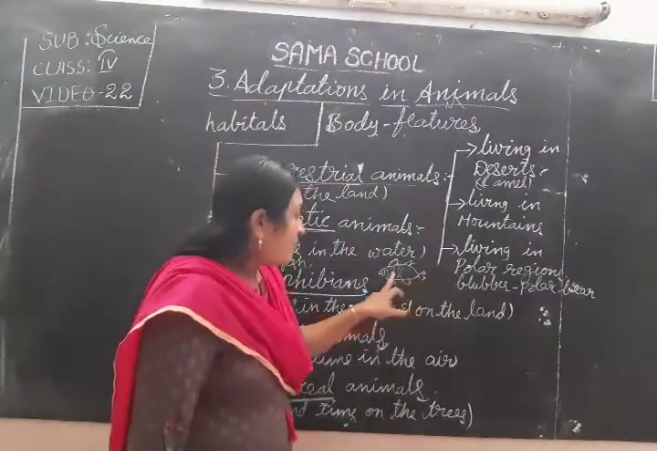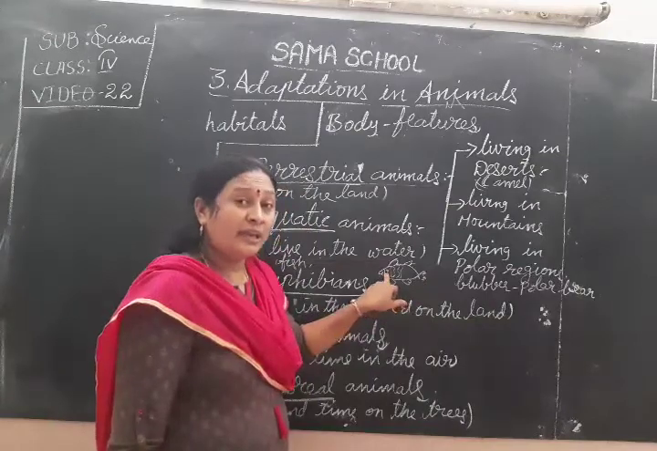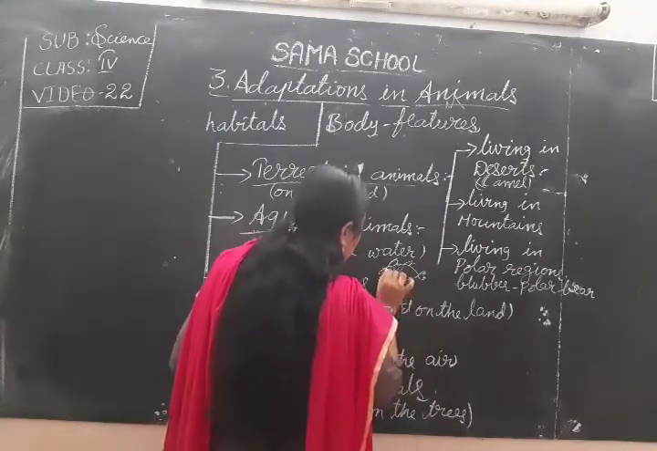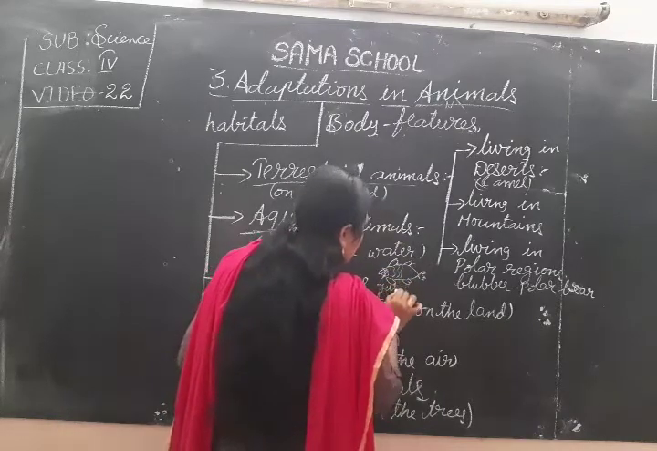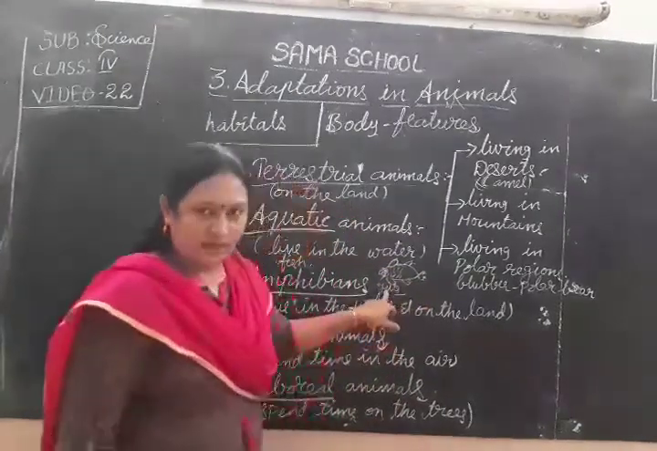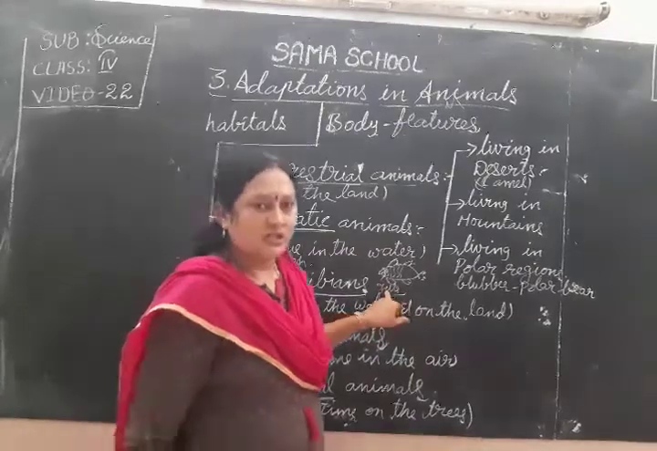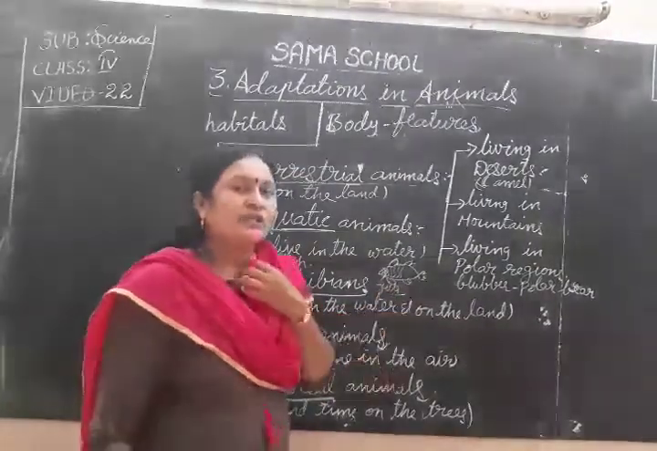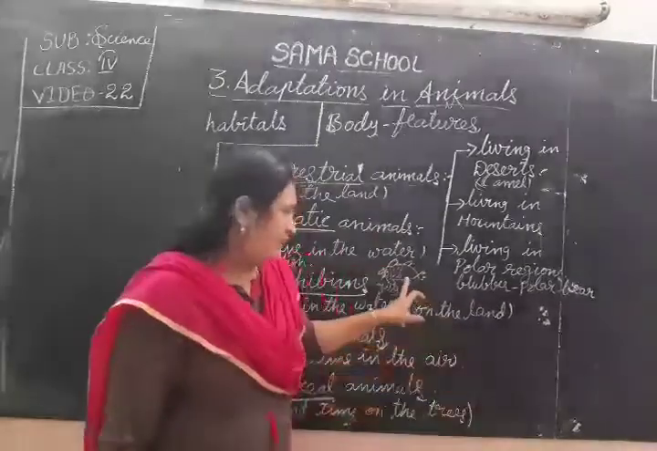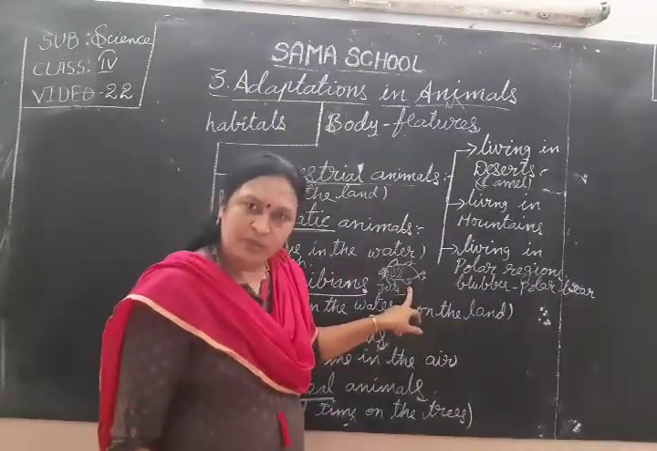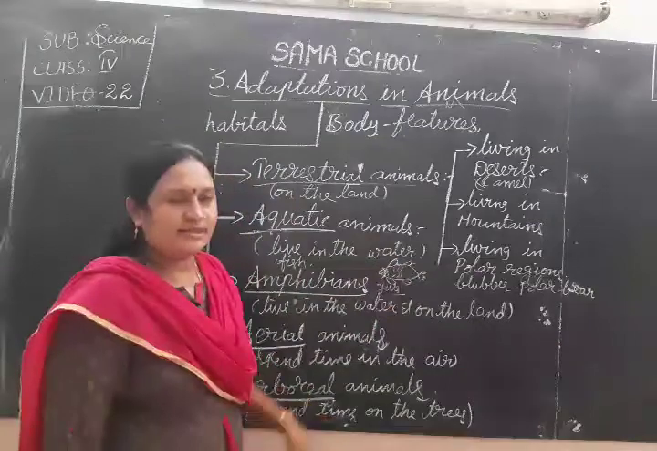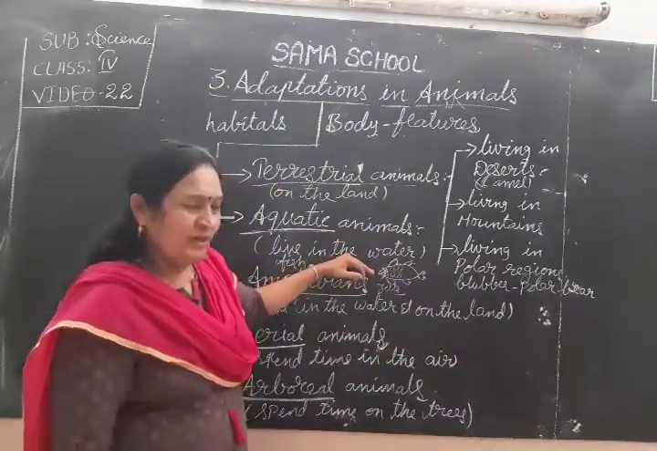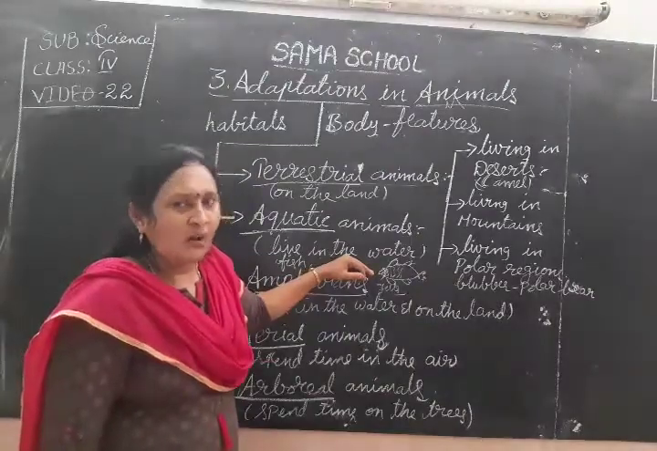And what are their breathing organs? They have gills. Gills are the breathing organs. Gills take the oxygen dissolved in the water, and they throw out the carbon dioxide from the fish's body. So all these features are suitable for these aquatic animals to live in the water.